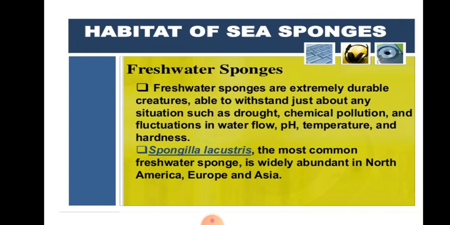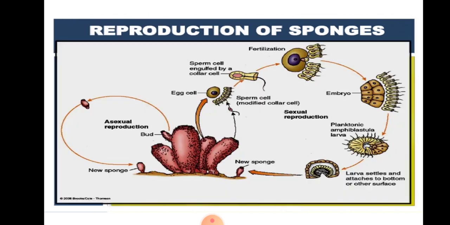Then some freshwater sponges. The freshwater sponges are extremely durable creatures and able to withstand just about any situation such as drought, chemical pollution, and fluctuations of water flow, pH, temperature, and hardness. One of the most important examples of a freshwater sponge is Spongilla. The most common freshwater sponge is widely abundant in North America, Europe, and Asia. But one of the most important freshwater sponges in the world is Spongilla.